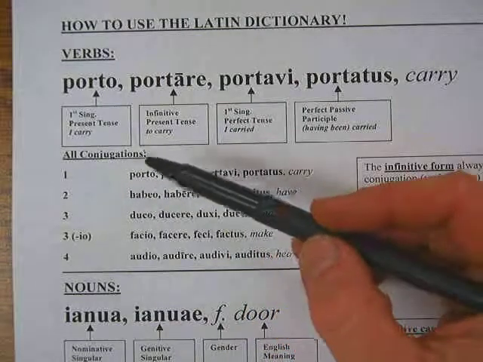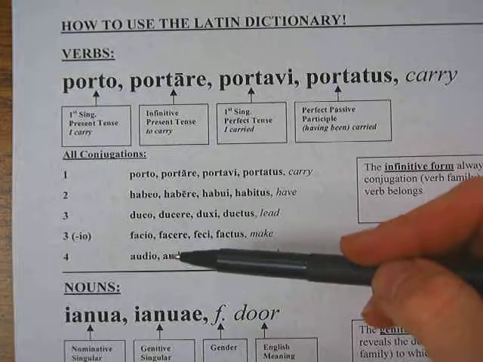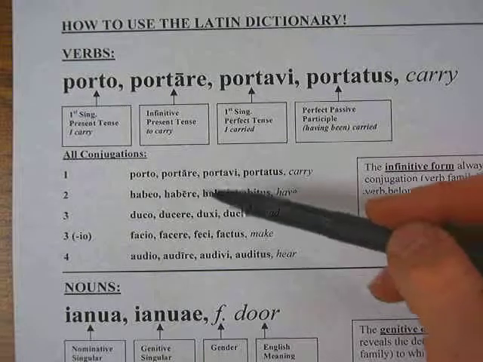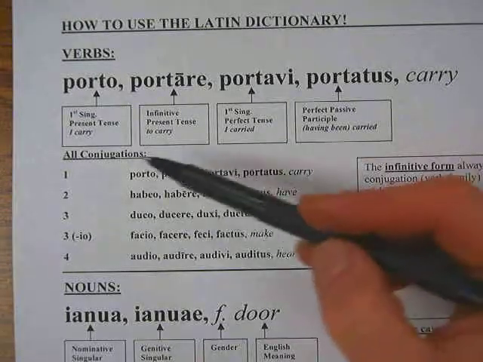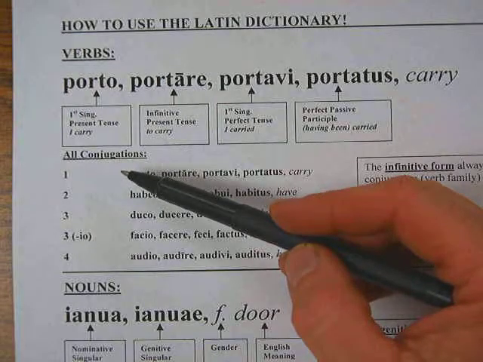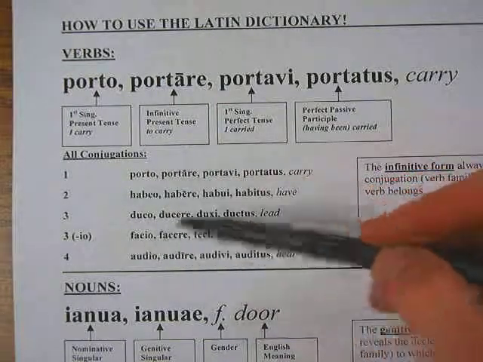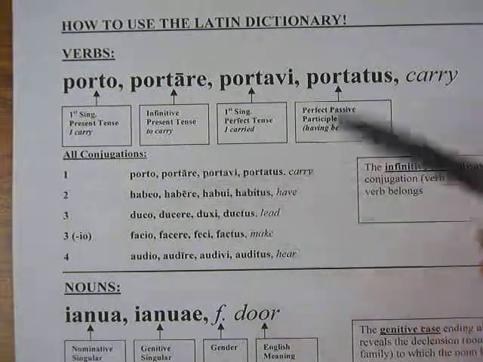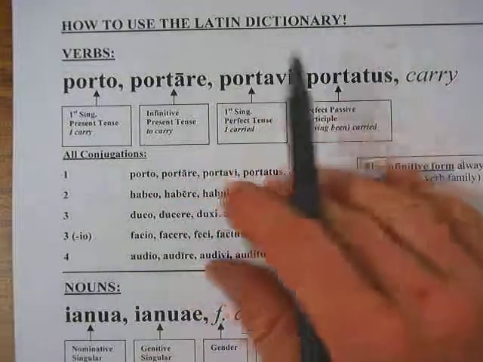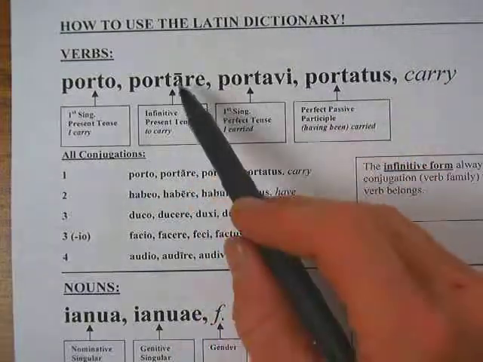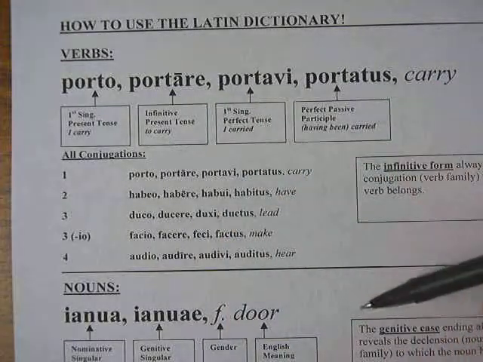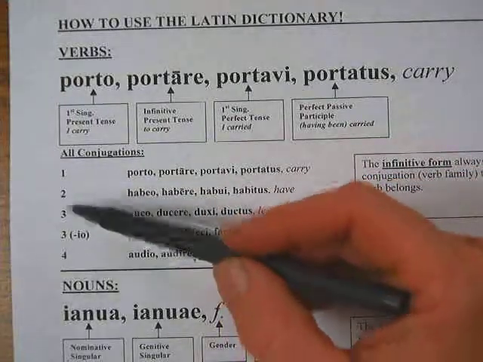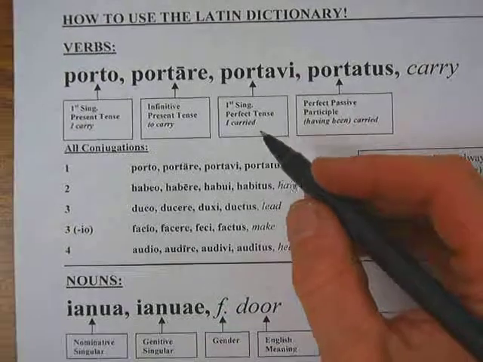So here I have the term all conjugations. Whereas with declensions, we just did a lot with nouns. There are 5 declensions. Those are noun families that have similar endings and spellings. There are verb families, and we call them conjugations. For the most part, in verb families, the stem functions very similarly, and there's a certain set of endings, and all the verbs in this particular family have a similar vowel, and they form their other forms in similar ways. So there are 4 conjugations in Latin.